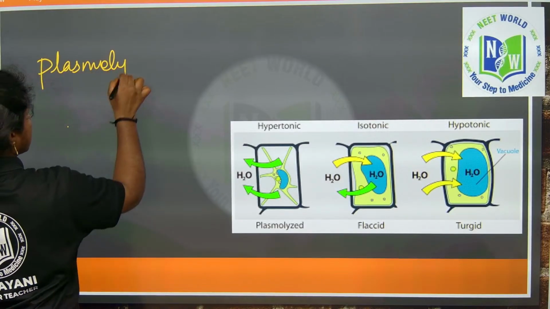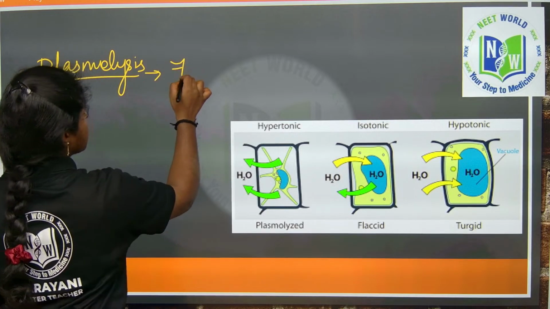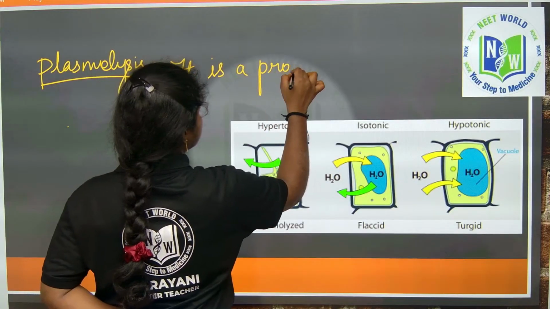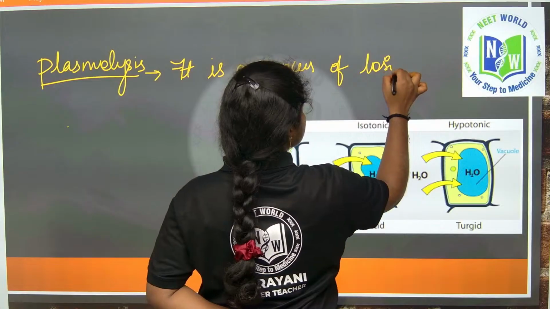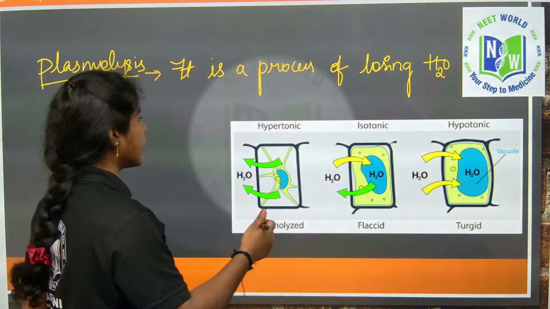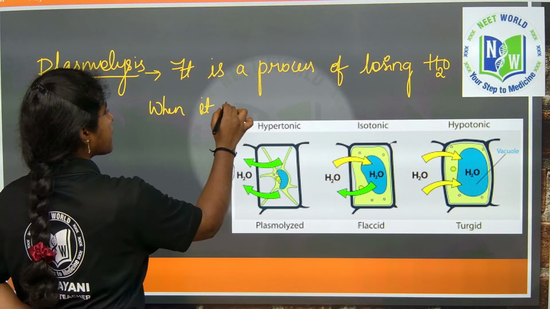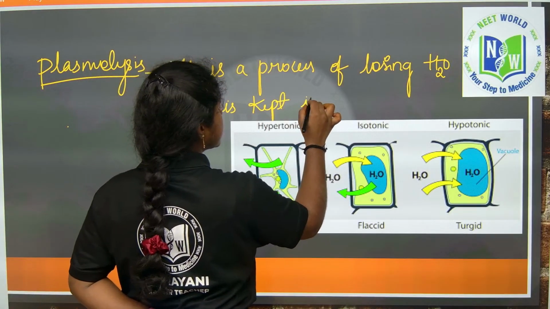So, plasmolysis is the process of losing water when the cell is kept in a hypertonic solution.